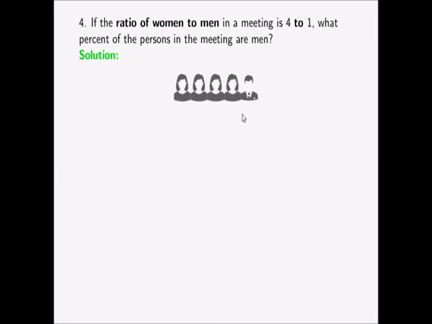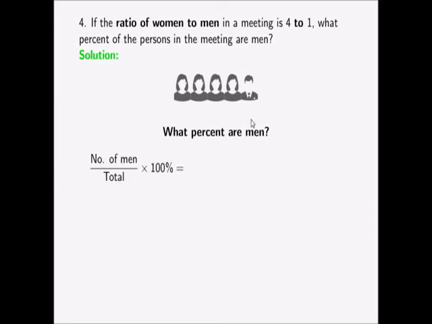So let's make a graphical representation of this ratio. So the ratio of women to men is 4 to 1. So taga-apat na babae, merong isang lalaki sa meeting na yun. Right? For every 4 women, there is 1 man. So, tanong dito is, what percent are men?